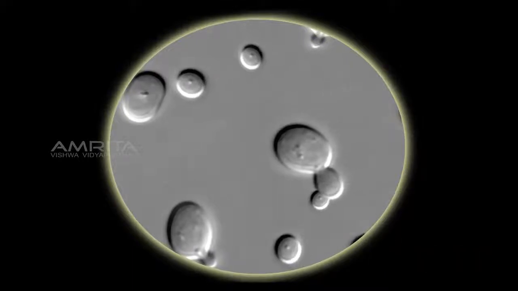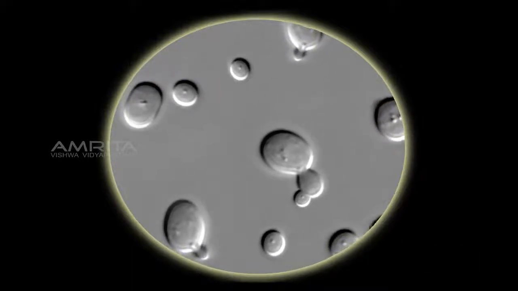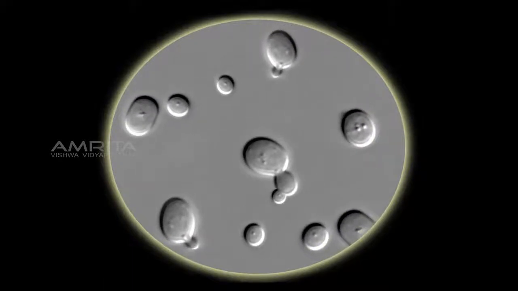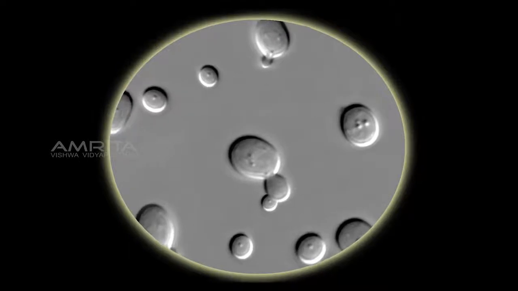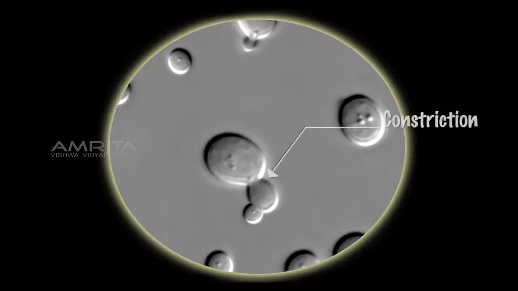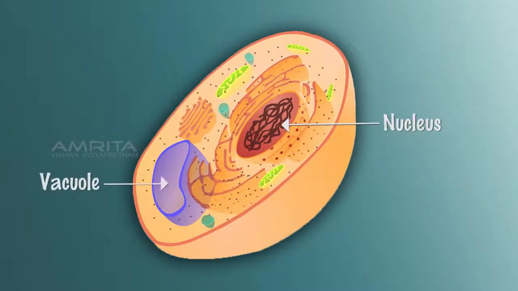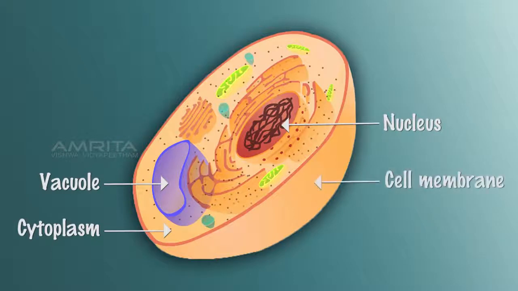We can also see the nucleus of the parent cell that splits into a daughter nucleus and migrates into each outgrowth. The bud detaches from the mother's body by forming a constriction at the base, which can be observed. A yeast cell has a nucleus, vacuole, cytoplasm, and a cell membrane.